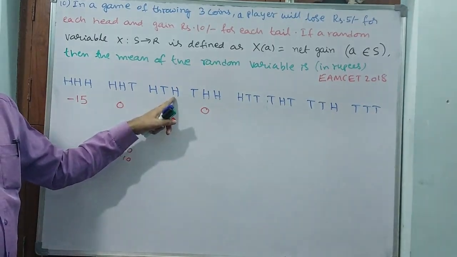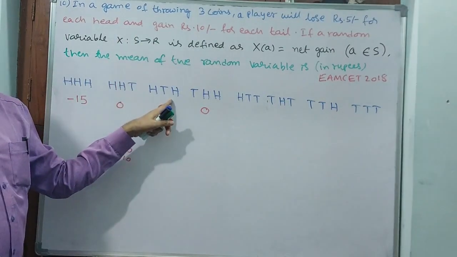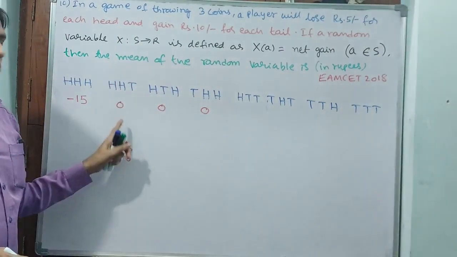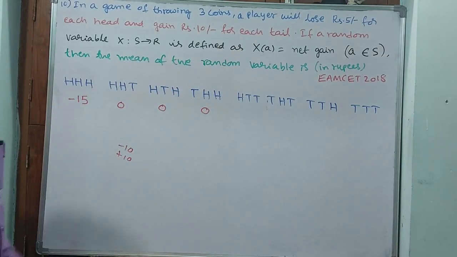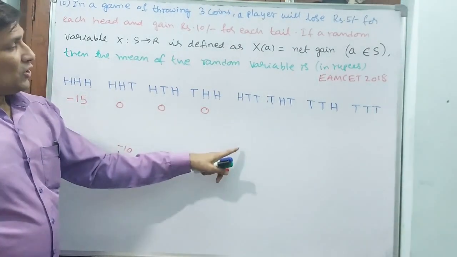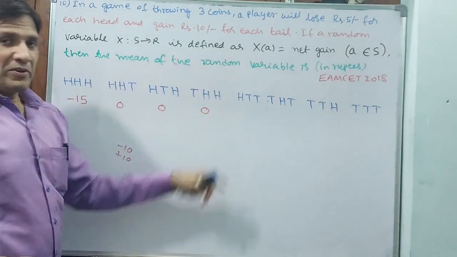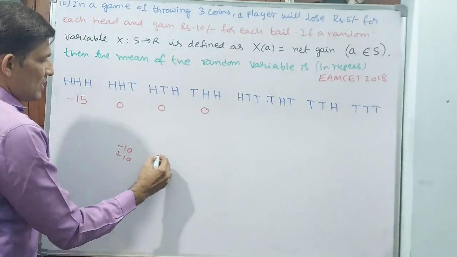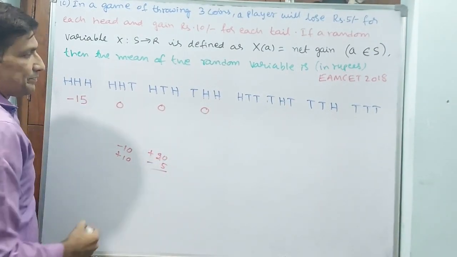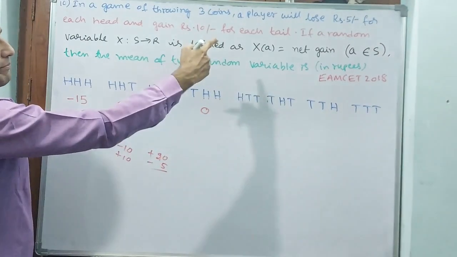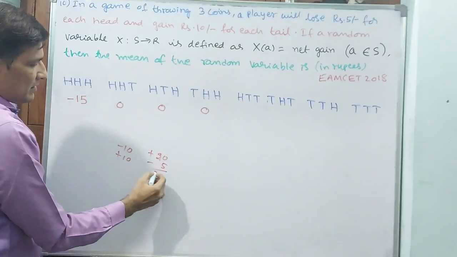Why? Even though 2 heads make a 10 rupees loss, 1 tail is going to give him 10 rupees gain. 10 rupees loss, 10 rupees gain, the total net gain is 0. For 1 head and 2 tails: plus 10 plus 10 is 20 rupees, and 1 head makes minus 5.